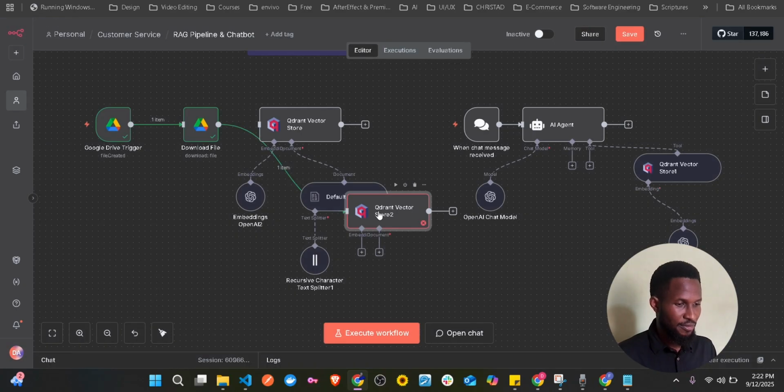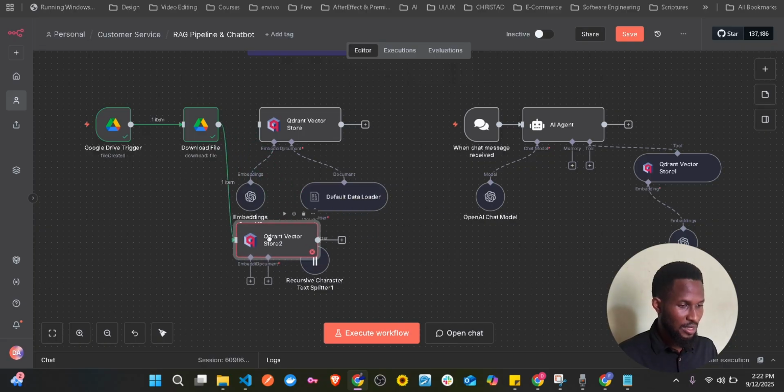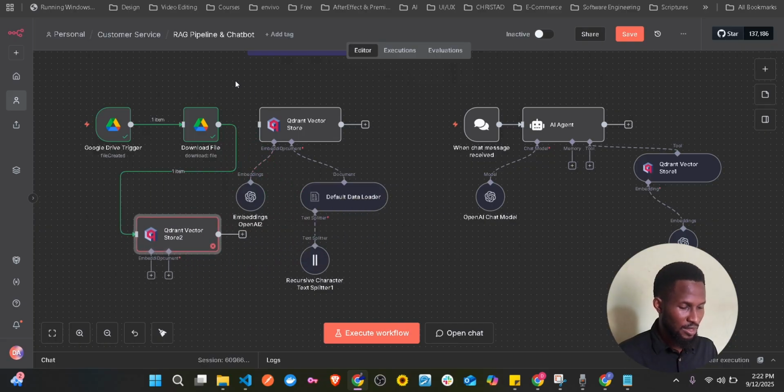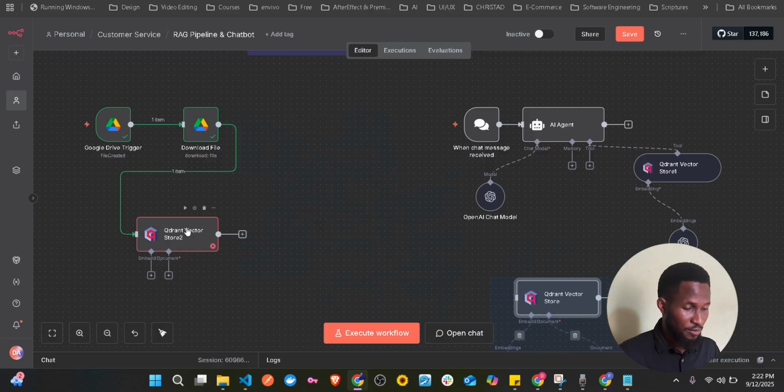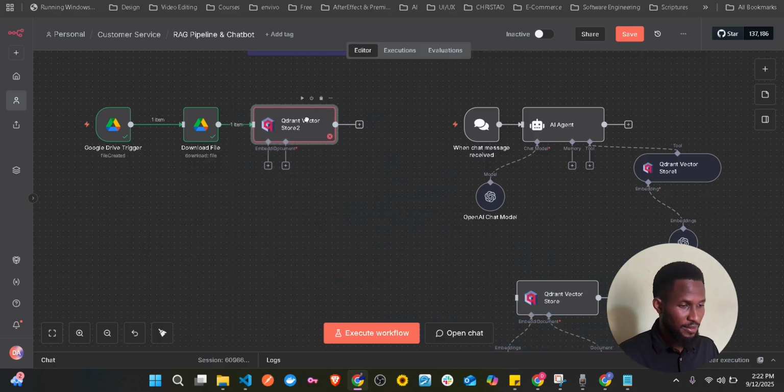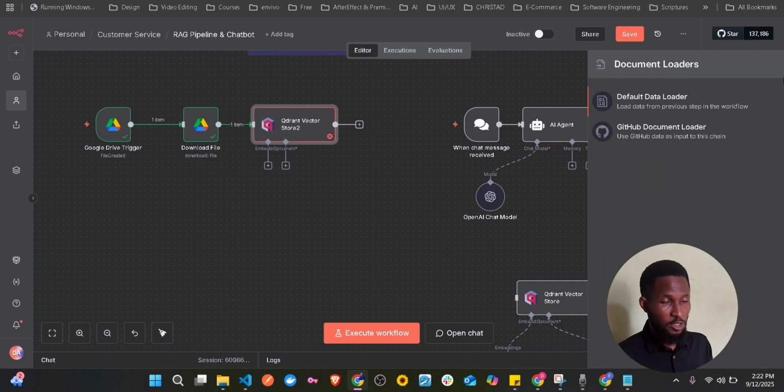Now we have this. Let me delete this, because I actually want to show you how you can create it by yourself. Now you already have this. What you now need is the document loader. This is going to push your knowledge base document inside the Qdrant vector store itself. So just click the default data loader.